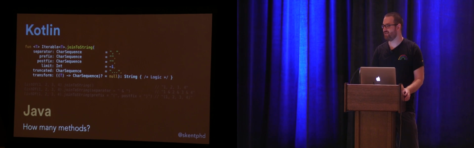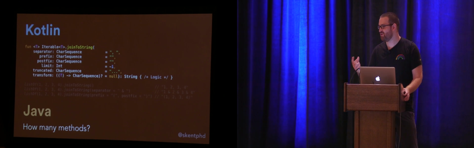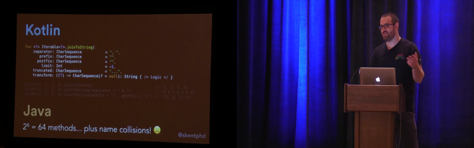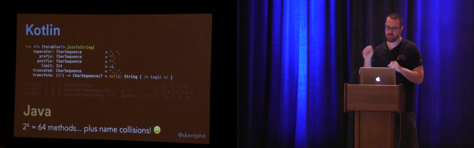Yeah, somewhat. What did you say? 64? How do you know it's 64? Yeah, right, so there's 64, which is 2 to the 6th power, because you can think about going through these parameters, and there are 2 choices for each parameter. There's the version of the method that does include it, and the version of the method that doesn't include it.